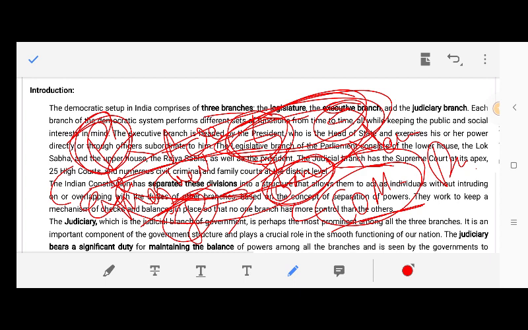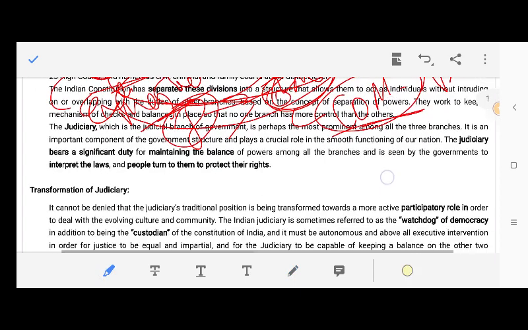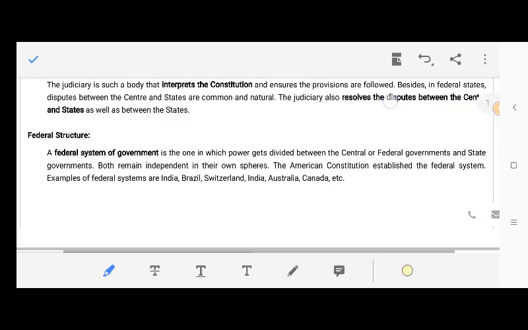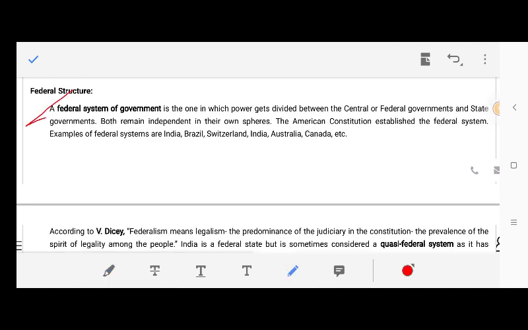I took a lot of time to explain these concepts. So now let's move to other things, like the federal structure of the government. Now I'm going to explain federal structure. In federalism, there are two governments: one is central government, another is state government.